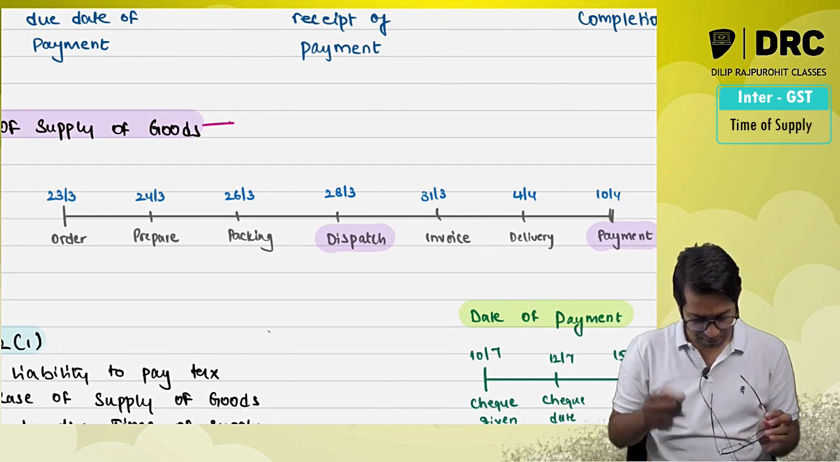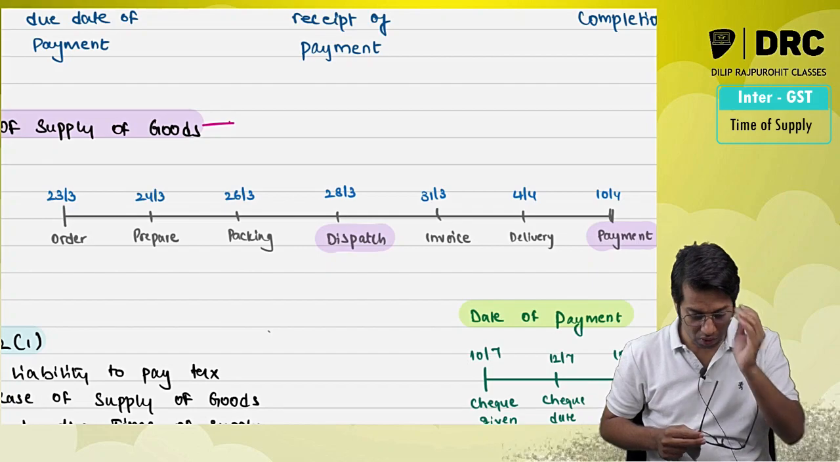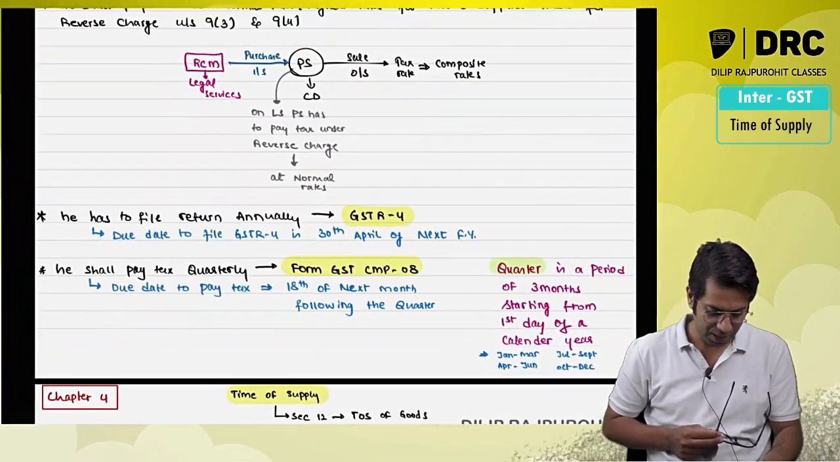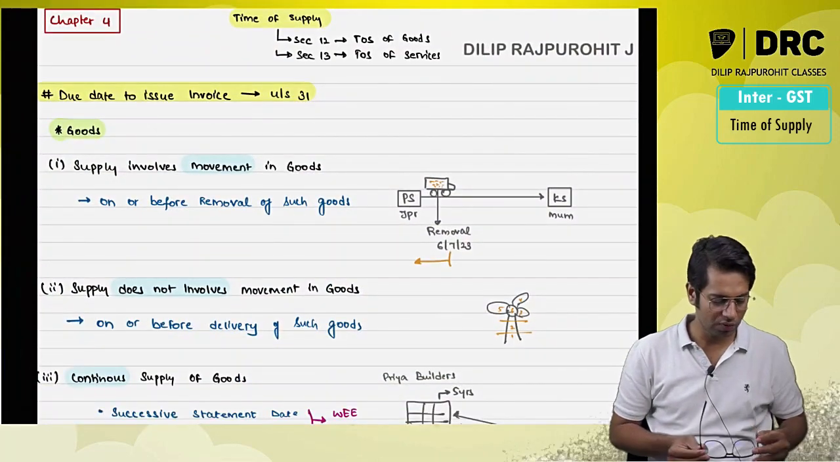Now to understand the time of supply chapter, it is very important to understand when you are required to issue an invoice in case of goods and services. When is the invoice required to be issued in case of goods and services?